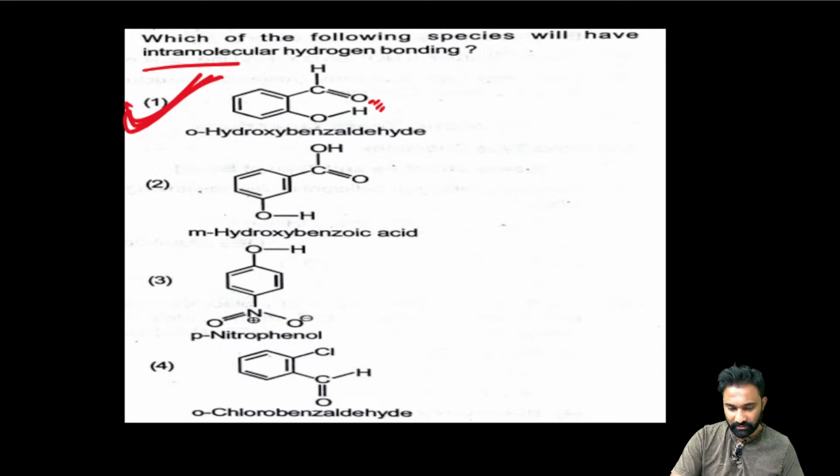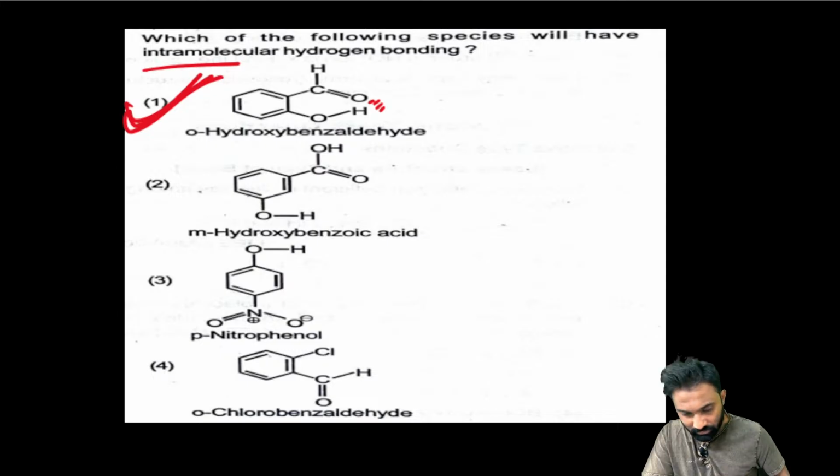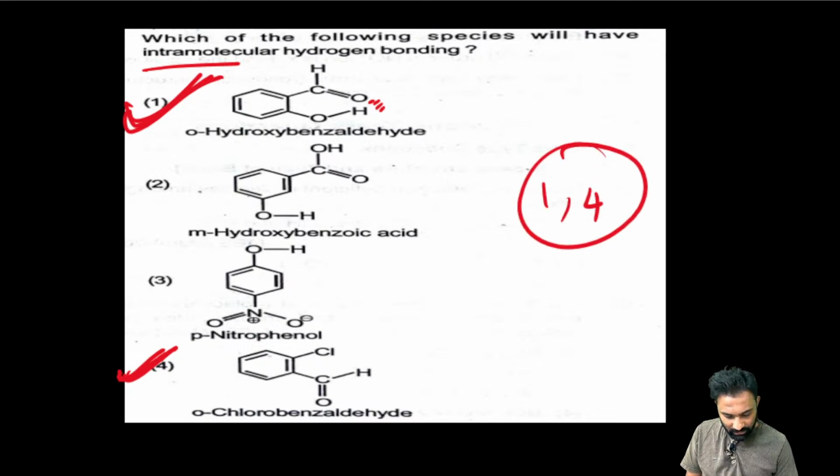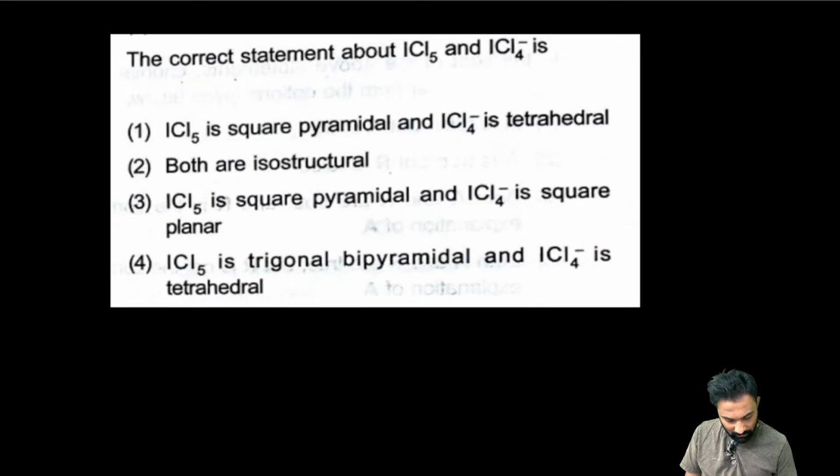One it will show, and the four also will show. One or five, yeah. 194, 194 is having the intramolecular hydrogen bonding. This one, ICl5 and ICl4.